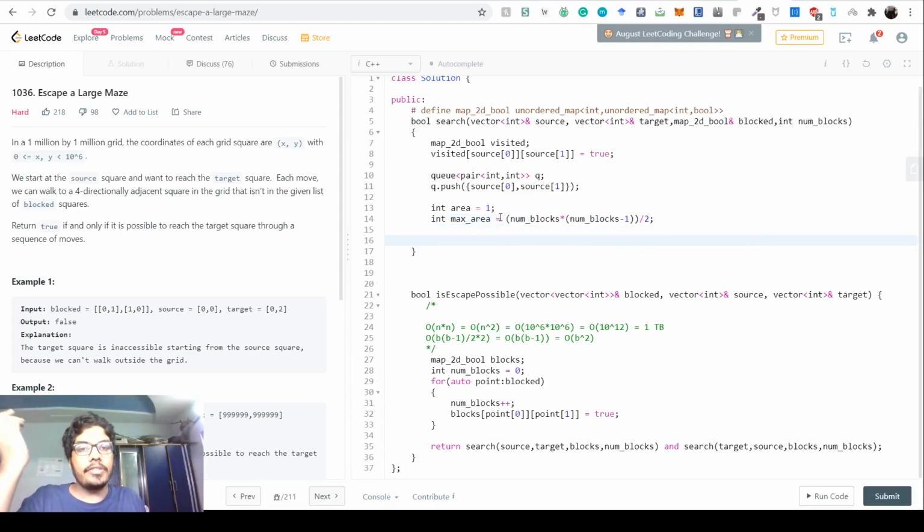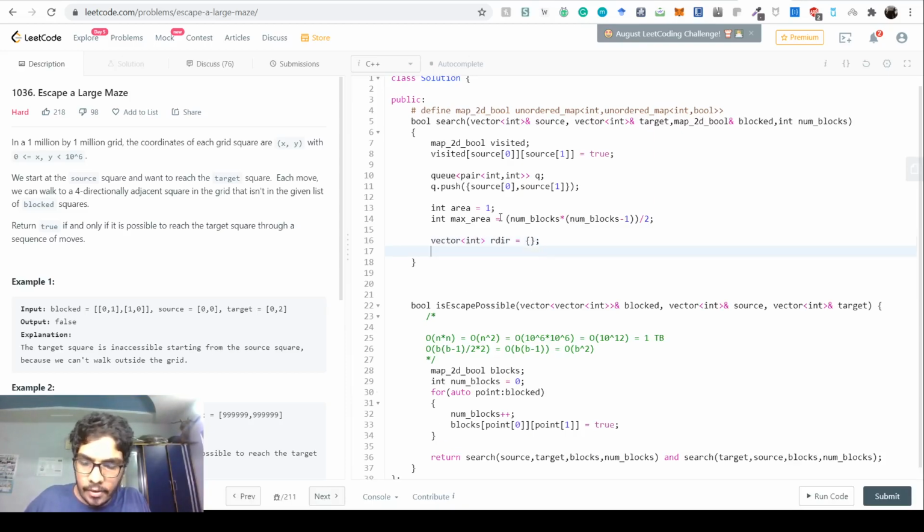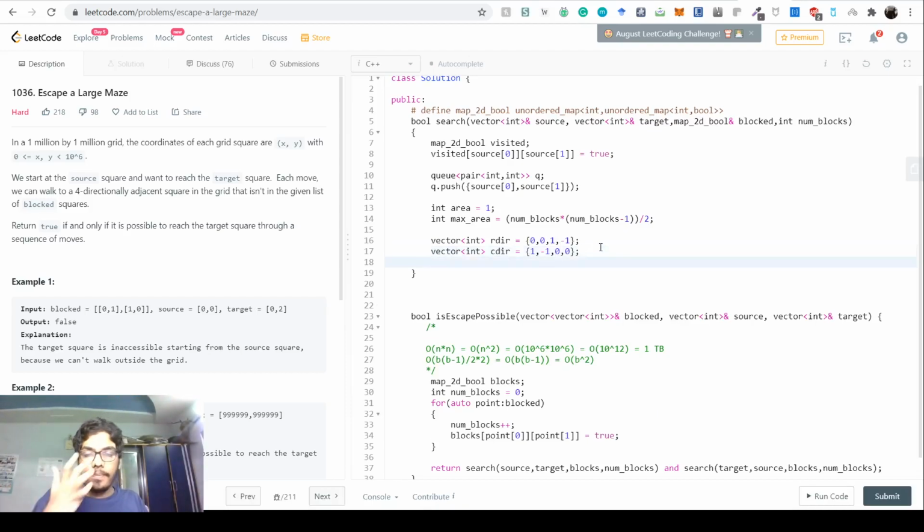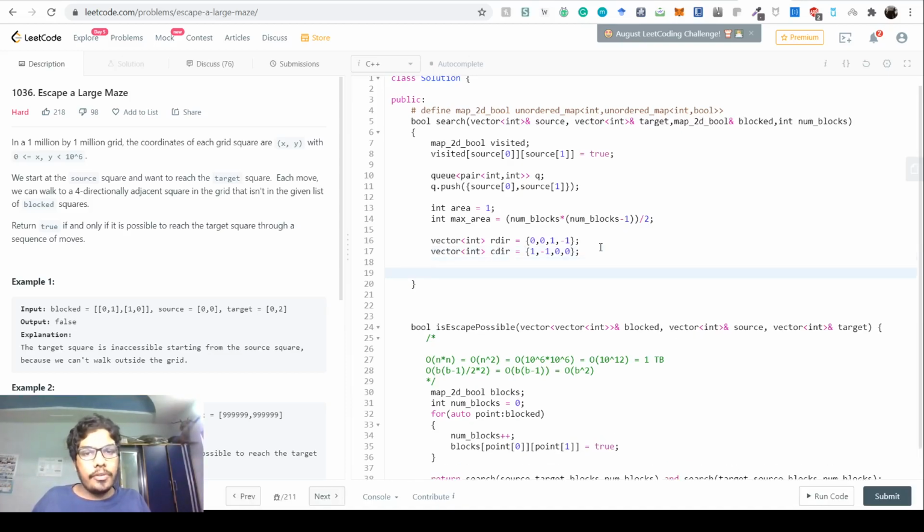Now you also have to have a direction vector, right? Because you want to check through all the directions. So we have just a simple vector int of row dir and vector int of column dir, right? Now this is 0 comma 0 comma 1 comma minus 1. This is like we're making pairs: 1 comma minus 1 comma 0 comma 0, right? So 0 1, 0 minus 1, 1 0, minus 1 0, however you want to do it. You want to loop through it, you're free to do so, right? So this is set.